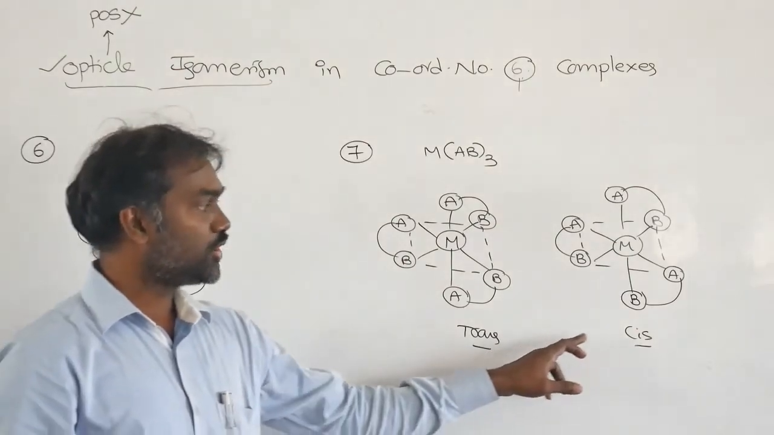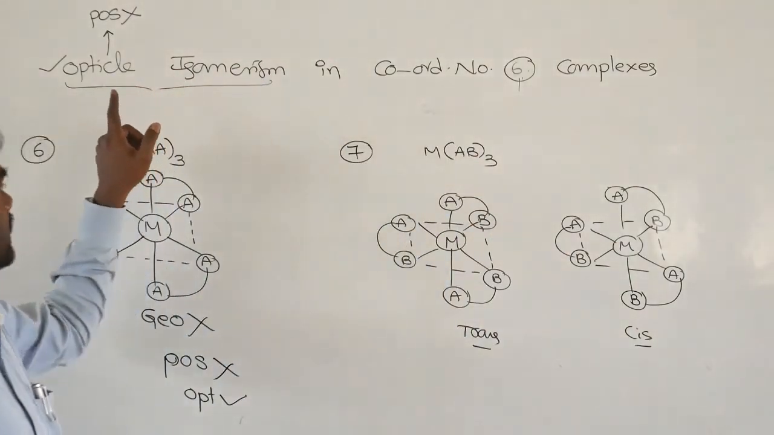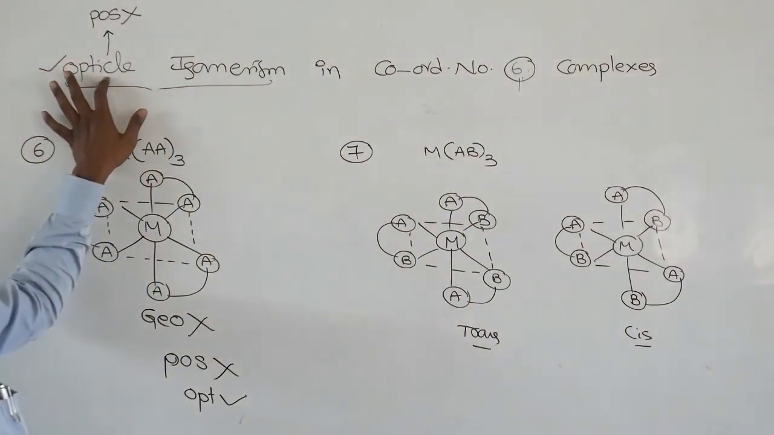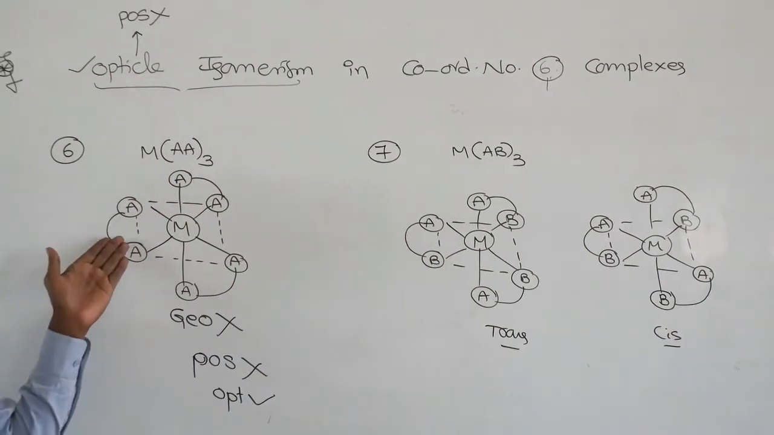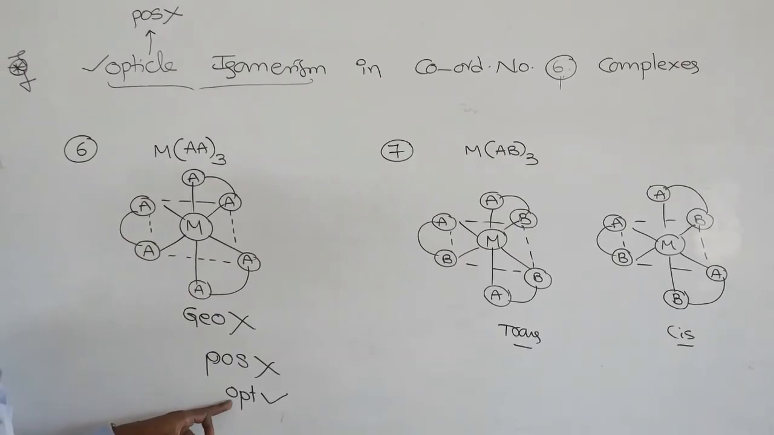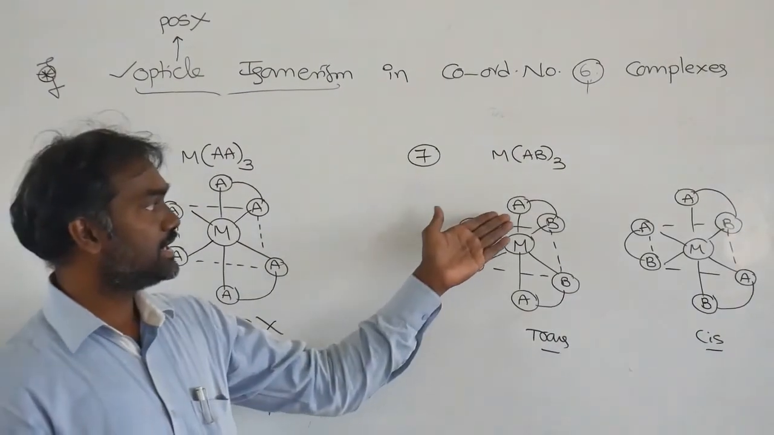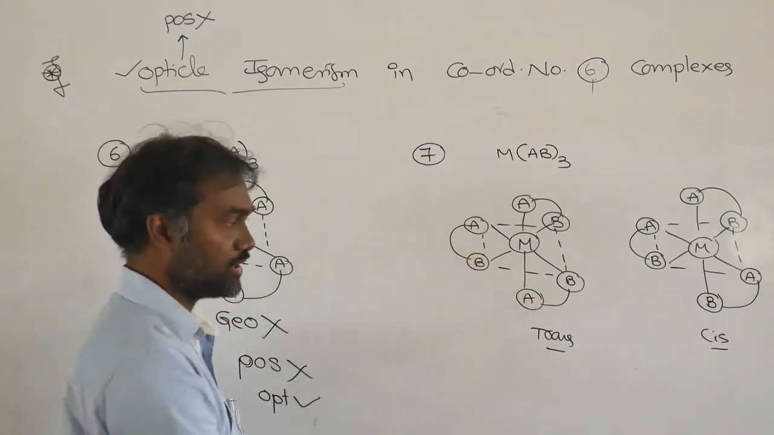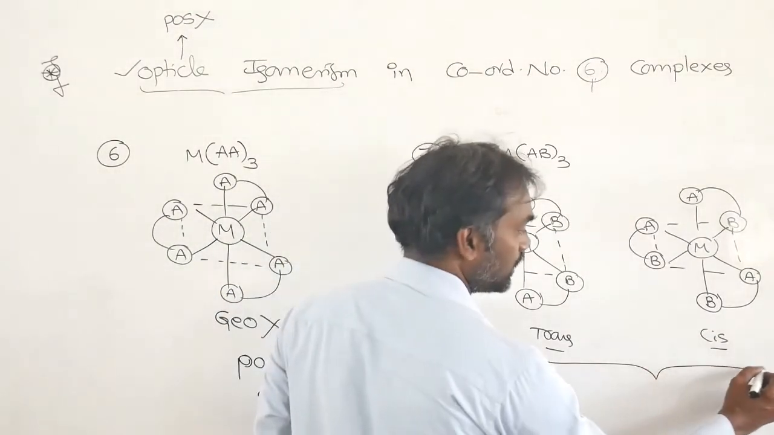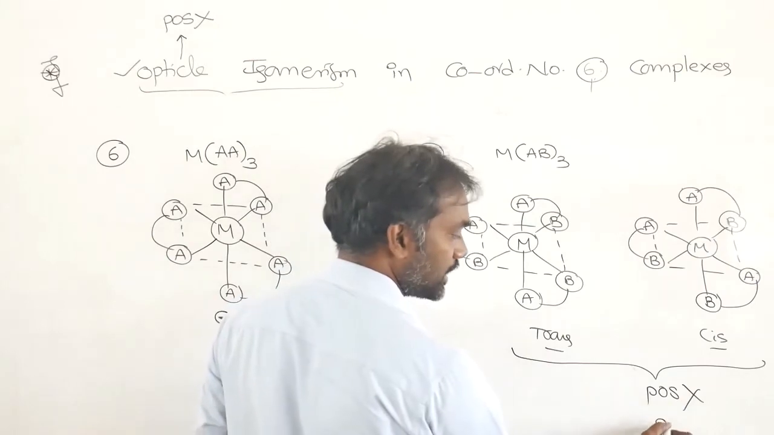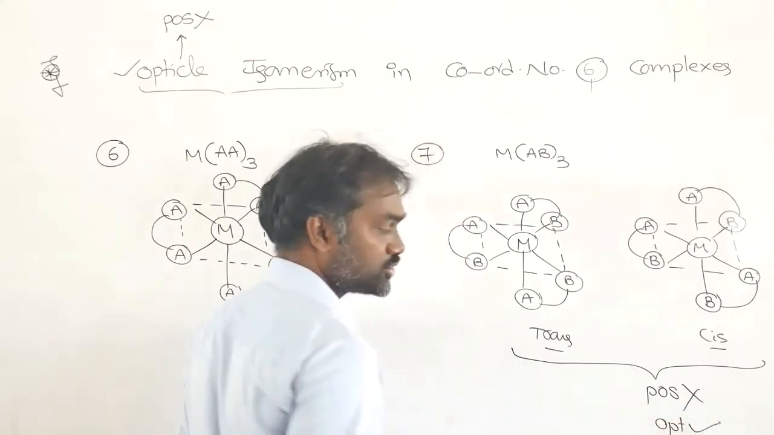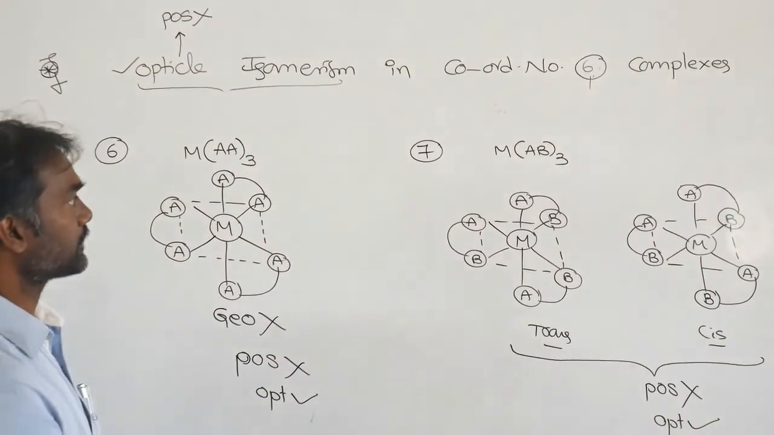See, these two are geometrical isomers. Now we are going to think about optical isomerism. We are thinking, see here, what happens? All A's are the same only. It shows optical activity when different ligands are there. So you can't cut the molecule, so planar symmetry is not there. So it will show optical activity.